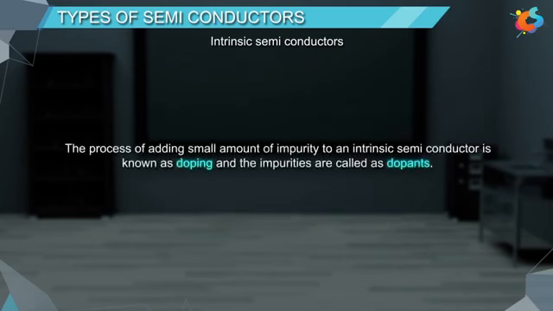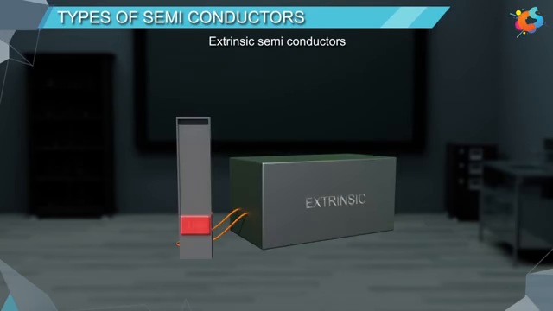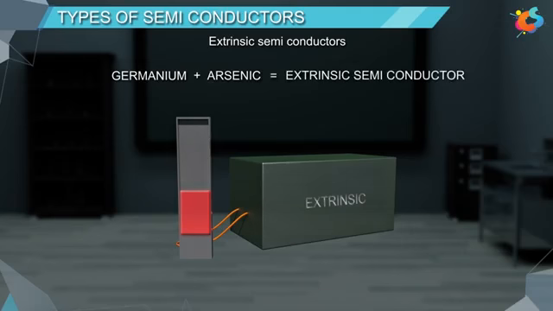The process of adding small amount of impurity to an intrinsic semiconductor is known as doping, and the impurities are called dopants. Extrinsic semiconductors. The semiconductors which are formed by adding impurity to an intrinsic semiconductor are known as extrinsic semiconductors. Example: when germanium is doped with arsenic as impurity, it becomes an extrinsic semiconductor.